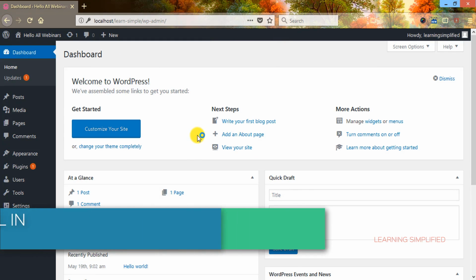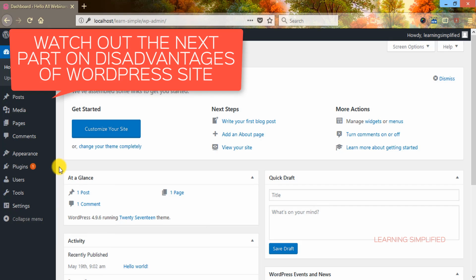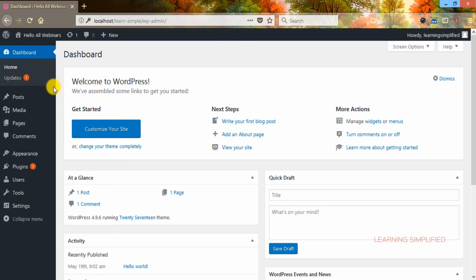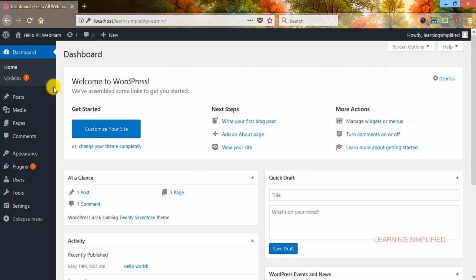So this is the dashboard control panel of an admin, from where you can control all the aspects of this WordPress site. We will be soon knowing about it. But first of all, let's know about some advantages and disadvantages of WordPress. We have to make some analysis on it in order to know WordPress completely. Now, WordPress is the largest CMS used in the industry. Nowadays, at least 27% of all the websites on the internet use WordPress as their CMS.